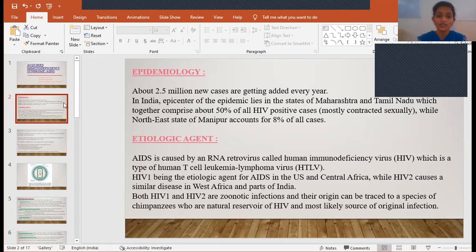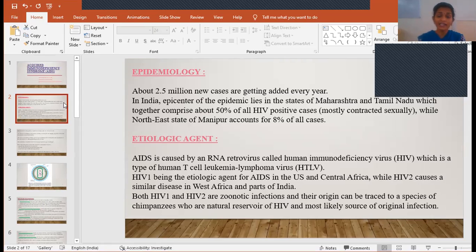And then coming to the etiological agent, which is nothing but the causative agent. So what is the causative agent for AIDS? AIDS is caused by the HIV virus, that is human immunodeficiency virus. It is a type of HTLV, that is human T cell leukemia lymphoma virus. So it is a type of the HTLV family.